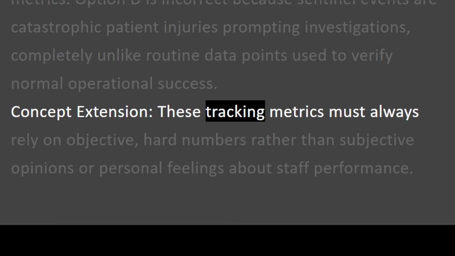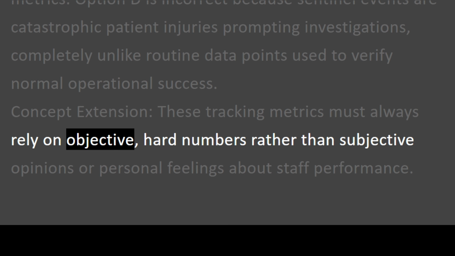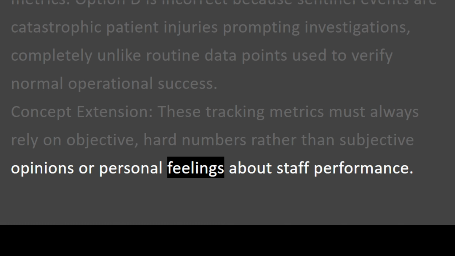These tracking metrics must always rely on objective, hard numbers rather than subjective opinions or personal feelings about staff performance.